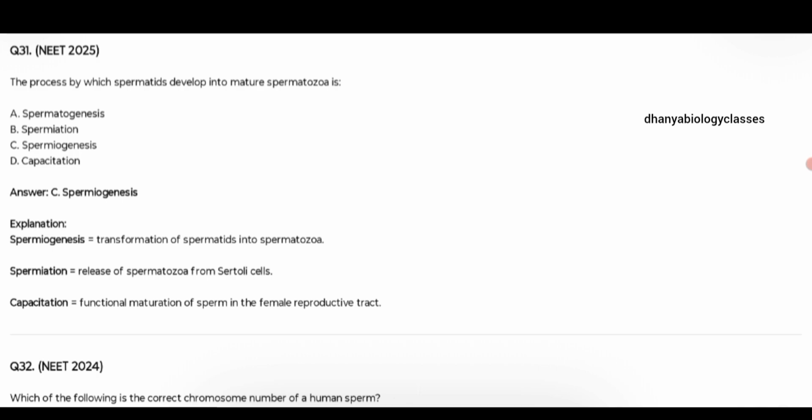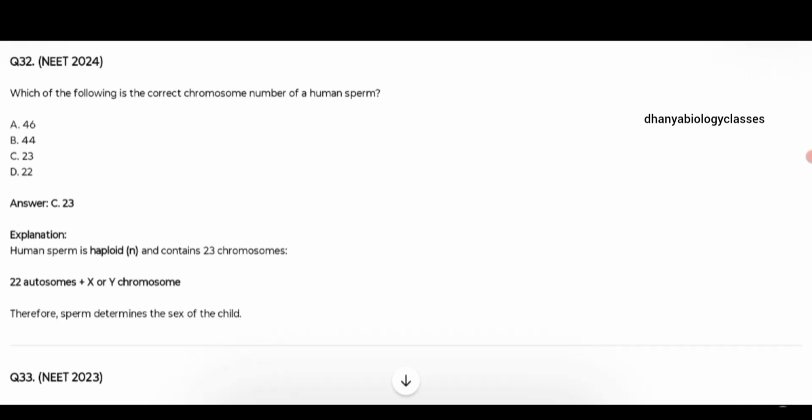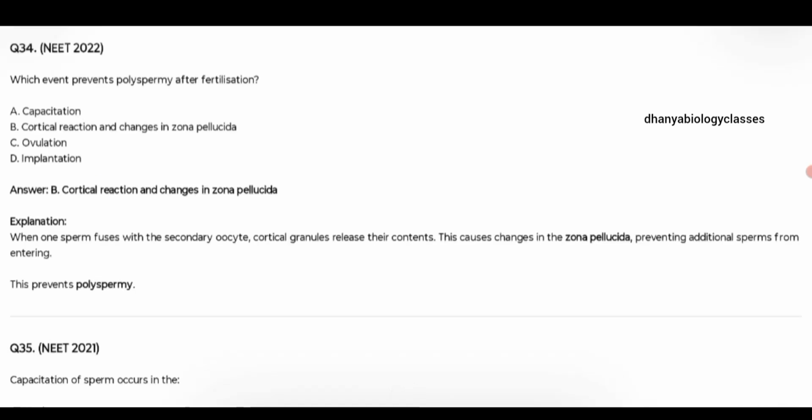The process by which spermatids develop into mature spermatozoa is spermiogenesis. Which of the following is the correct chromosome number of a human sperm? That is 23. Which event prevents polyspermy after fertilization? That is the cortical reaction and changes in zona pellucida; the zona pellucida becomes the fertilization membrane.